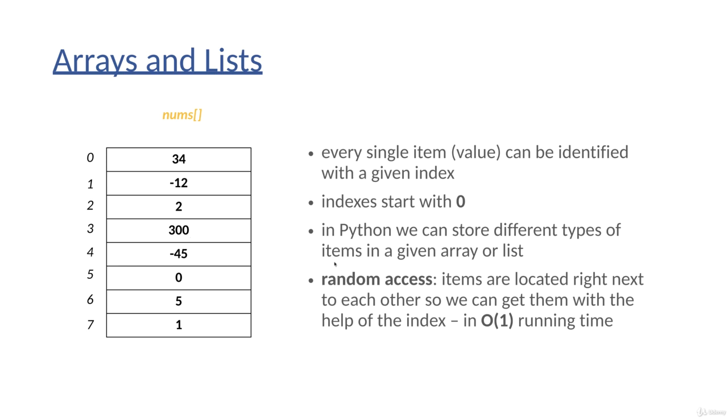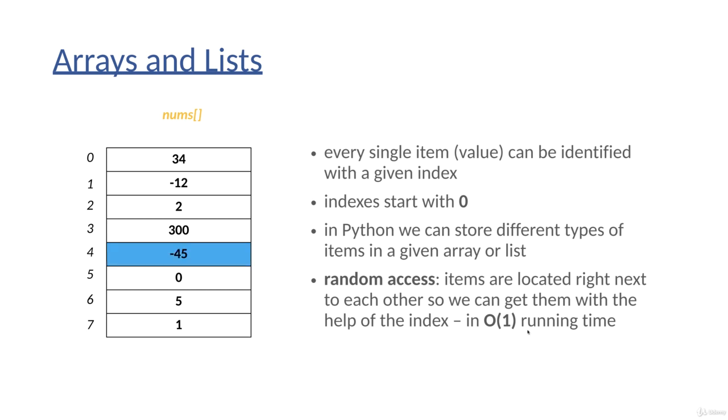And of course, we can take advantage of the random access feature of arrays. Items are located right next to each other, so we can get these items with the help of their indices. This is why O(1) constant running time complexity can be guaranteed. So what does it mean? That if we know the index of a given item, for example, we would like to get the item with index 4, then we can get that item based on the index. So this operation has O(1) constant running time complexity.